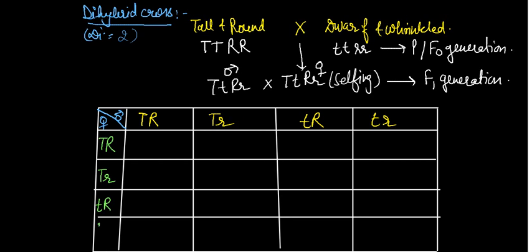Here we write the same female gametes. This square is called the Punnett square, or commonly the checkerboard. Through that, whatever confusion there is will be cleared easily.